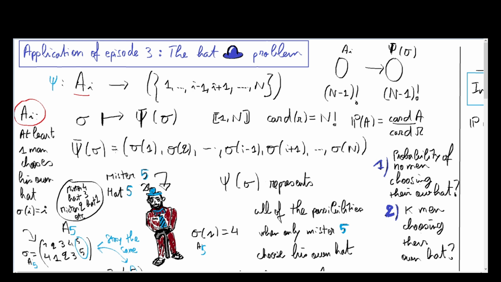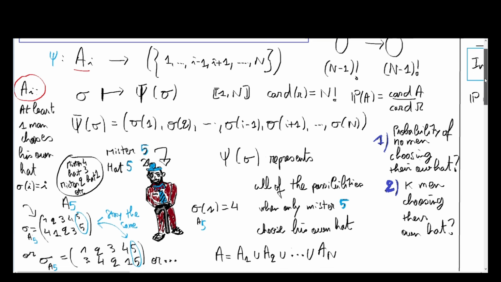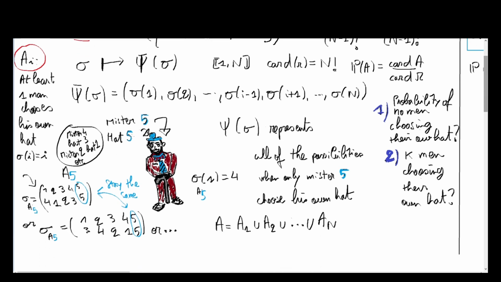So psi of sigma is equal to the results of each one of the corresponding choices associated with each man in his choice for his hat. So here we have Mr. 5, for instance, and he chose his hat, the hat 5. So we have a fixed point in our permutation.